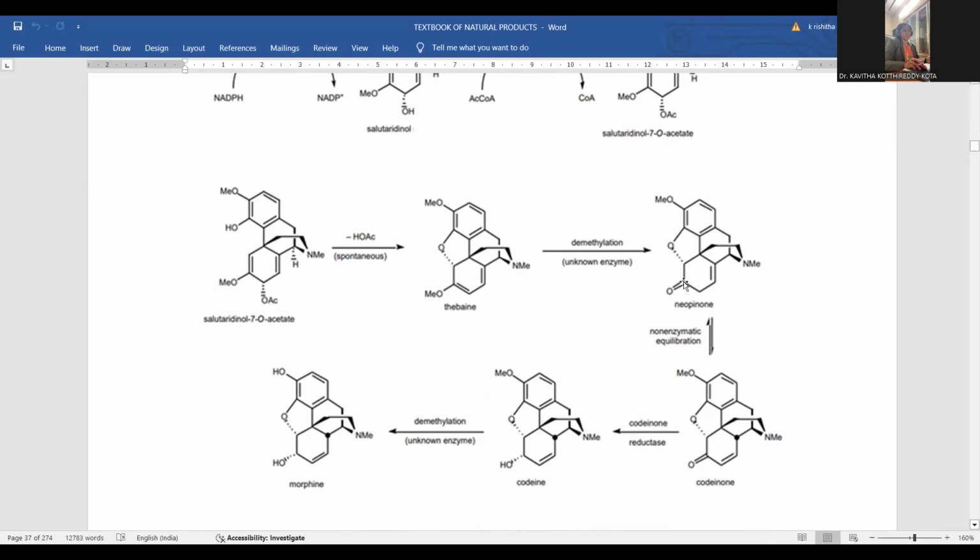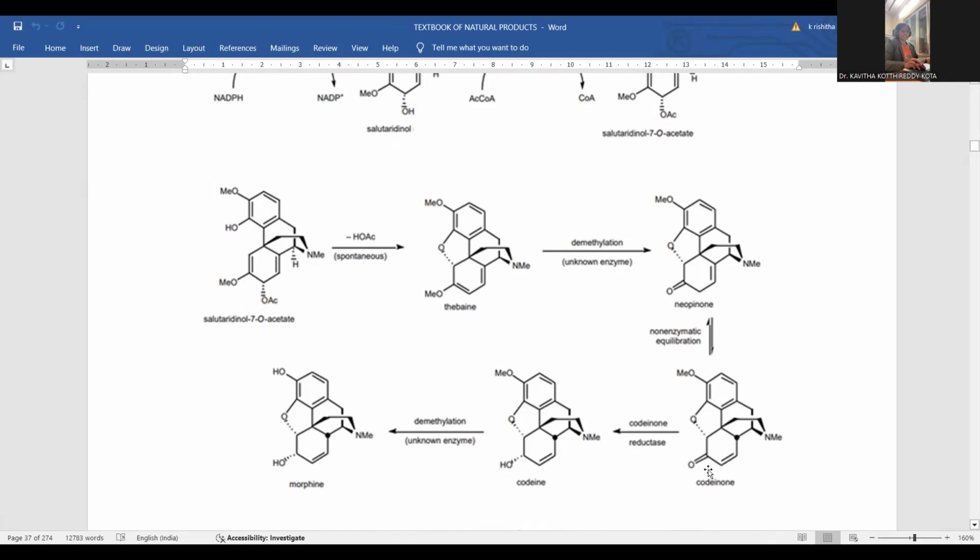Here is the double bond. Here is the ketonic one. This is to some extent unstable because the conjugation is lacking over there. That's the reason why double bond isomerization is also possible, which is able to give the stable isomeric form, an alpha beta unsaturated ketonic compound, which is conjugated and more stable in comparison to this neopinone. That's the reason why the intermediate generated is called codeinone. Codeinone is further converted into codeine.